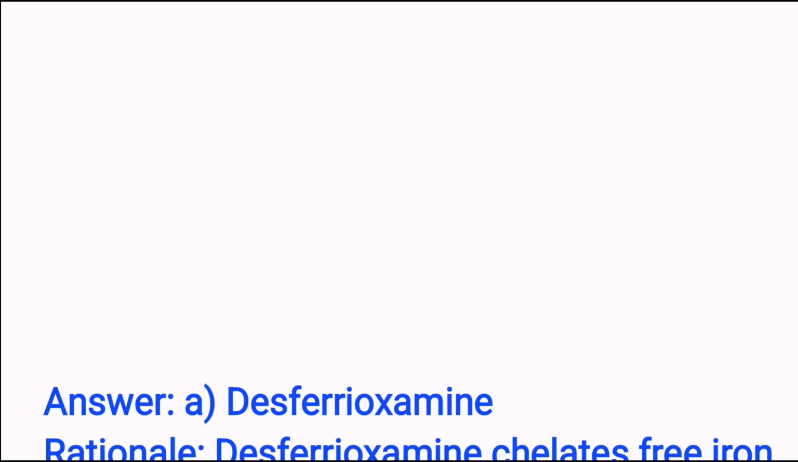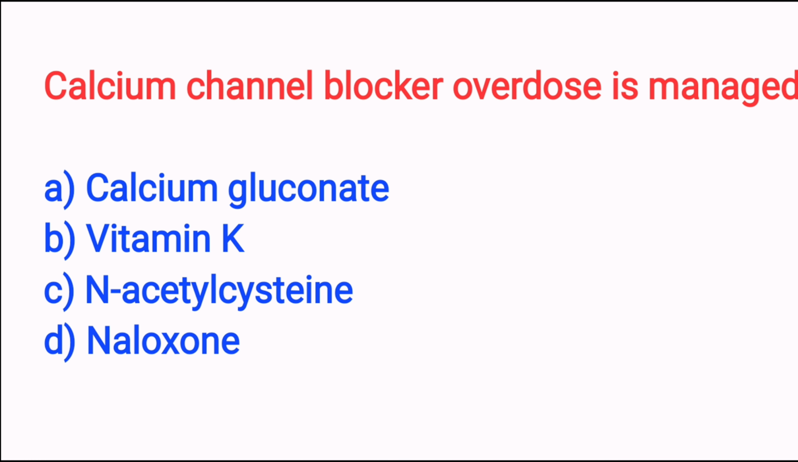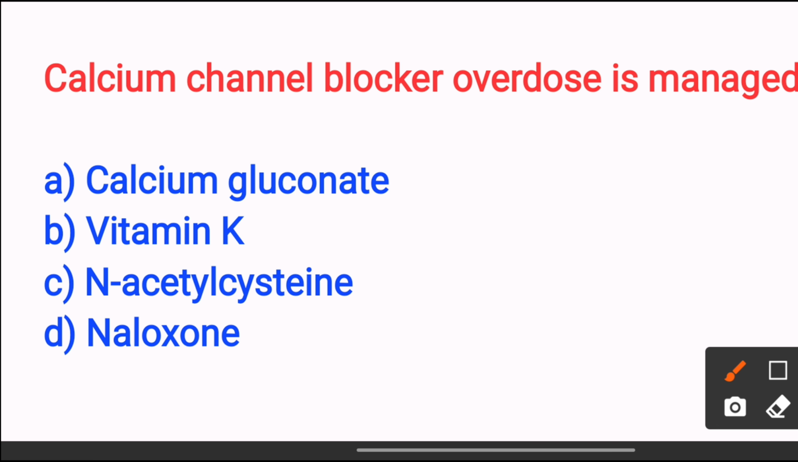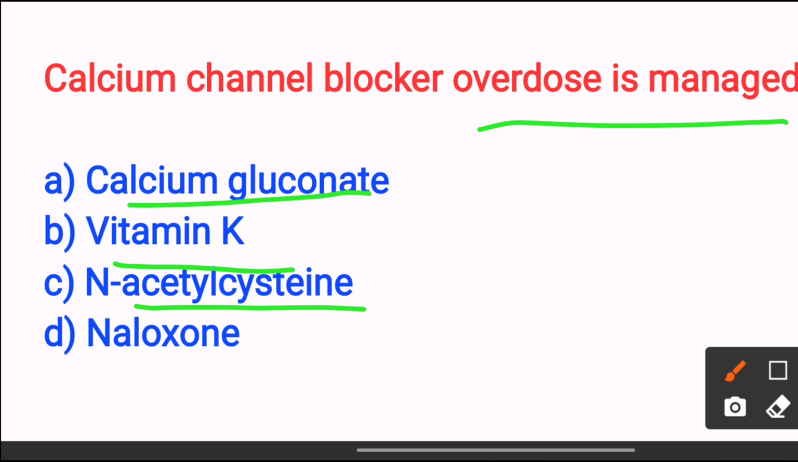Next, calcium channel blocker overdose is managed with: option A calcium gluconate, option B vitamin K, option C N-acetylcysteine, option D naloxone. The answer is option A calcium gluconate. Calcium supplementation helps counteract myocardial depression. So the answer is option A.